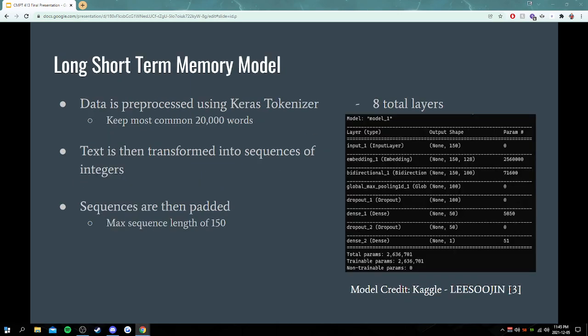For the LSTM design, the data is pre-processed using Keras's tokenizer, where the most common 20,000 words were kept. Afterwards, the text is then transformed into sequences of integers. These sequences are padded, with each sequence having a maximum length of 150. The LSTM model has a total of 8 layers, with 2 being activation layers. The first activation layer uses the ReLU function, and the second activation layer uses the sigmoid function.